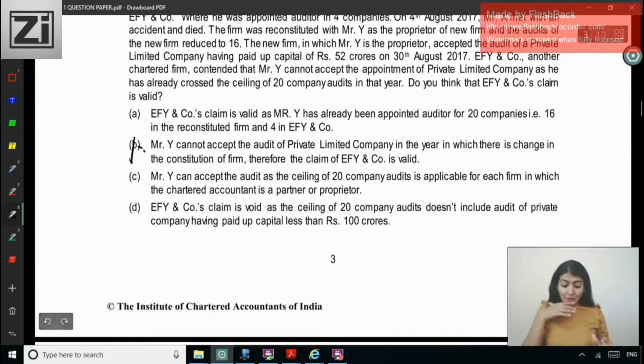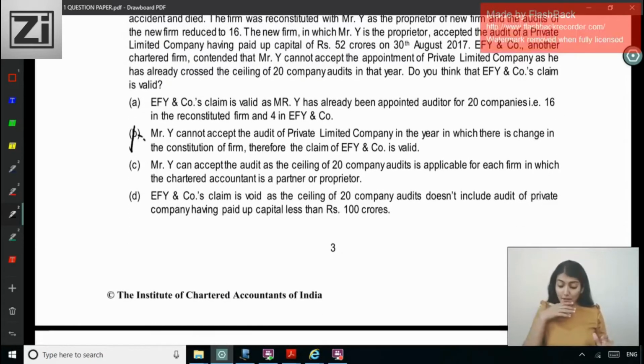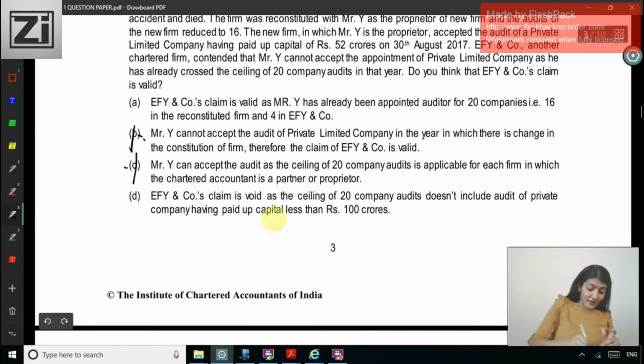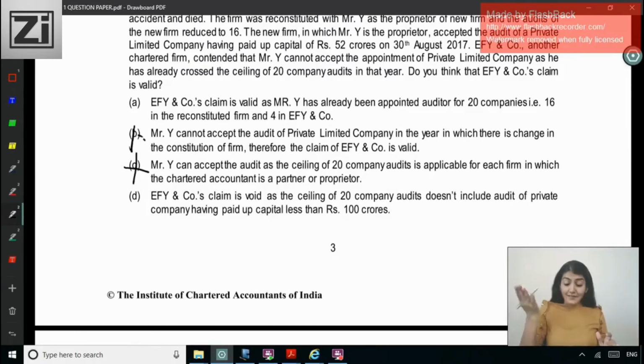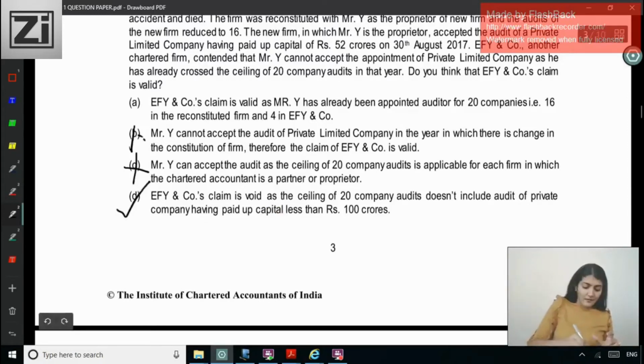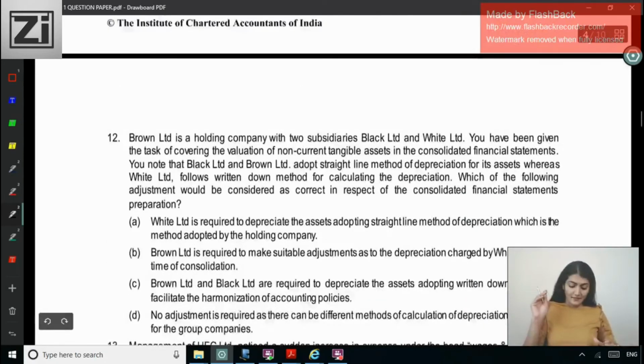Y can accept the audit as the ceiling of 20 company audits is applicable for each firm in which the CA is a partner. Again, what are you saying? EF and company's claim is void as the ceiling of 20 company audits doesn't include audits of private companies having paid up capital of less than 100 crore. Right? So you are saying it right now. Okay, so D is the correct answer.